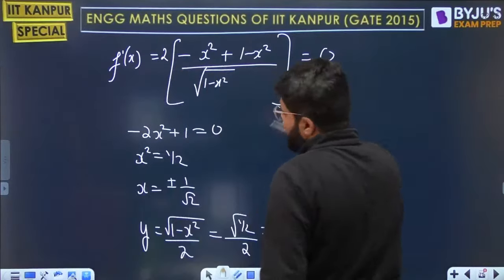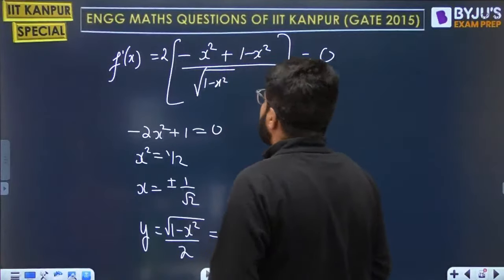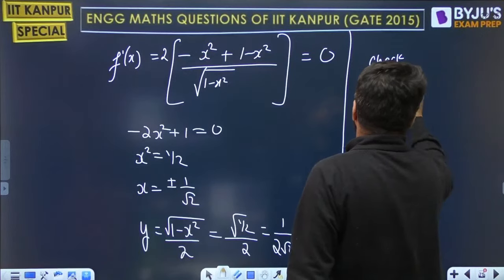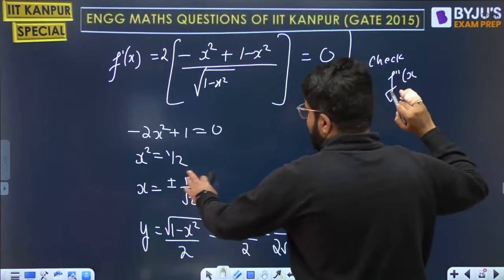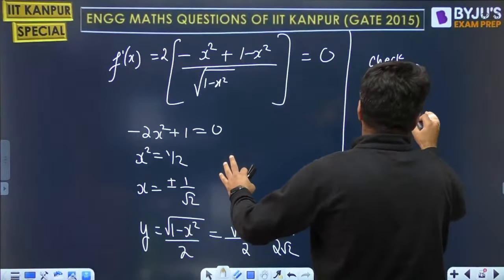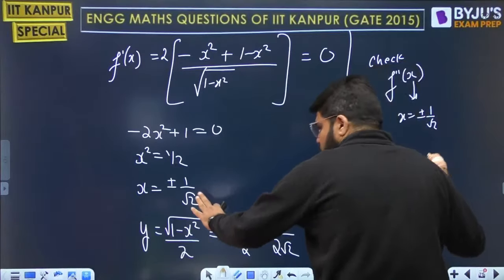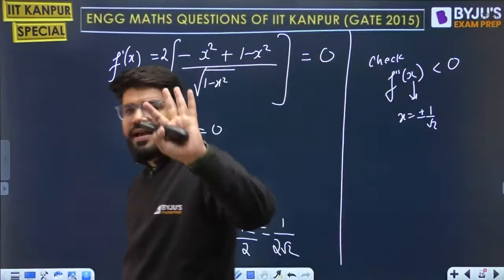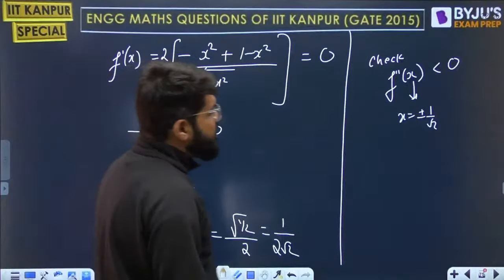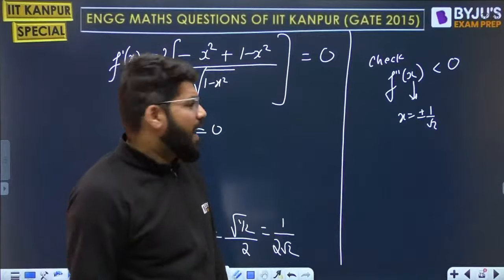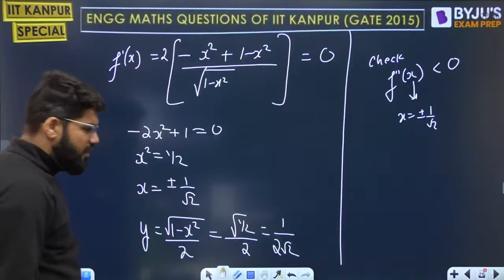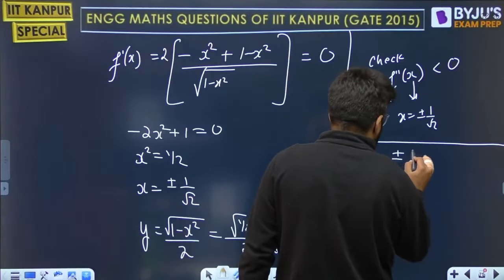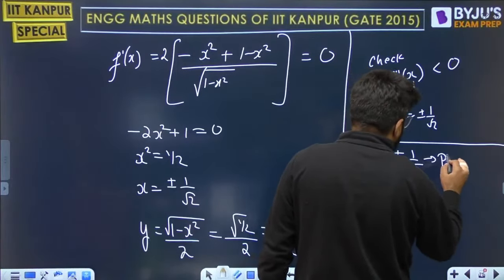Now guys, it is a maxima based problem. Obviously you can just check, I will give you the hint. You can check f double dash x at the value of x equal to plus or minus 1 by root 2, whatever I have obtained. You are going to get f double dash x less than 0. That much calculation you can do. And x equal to plus or minus 1 by root 2 is the point of maxima.